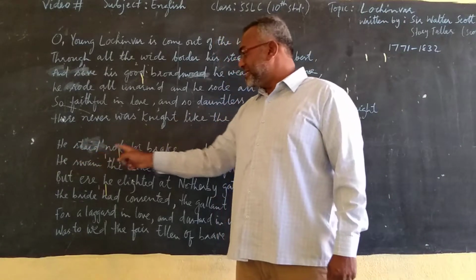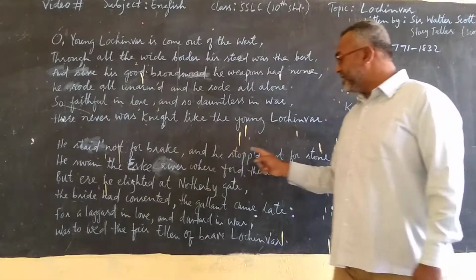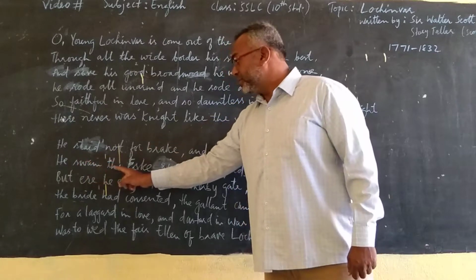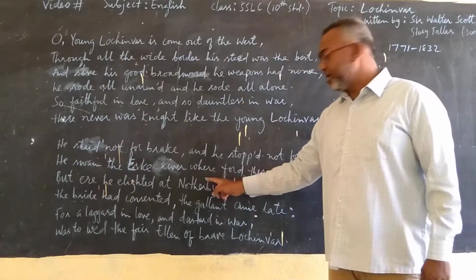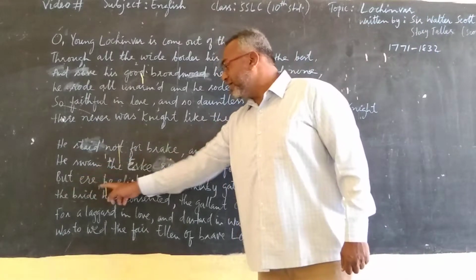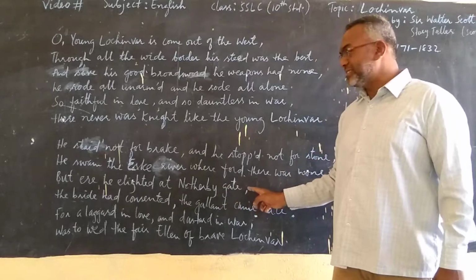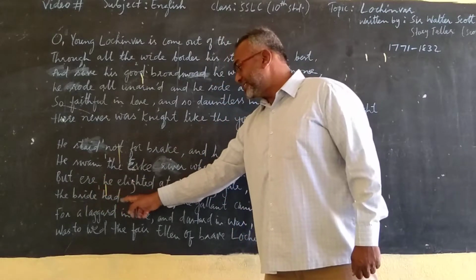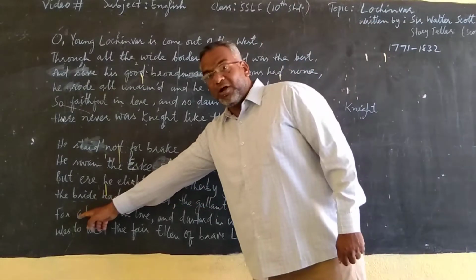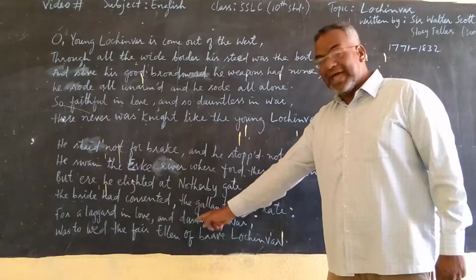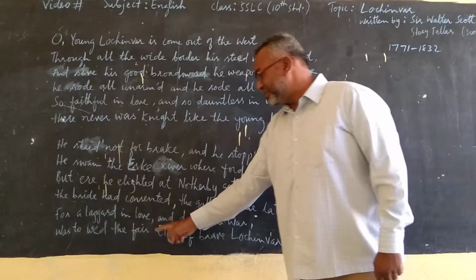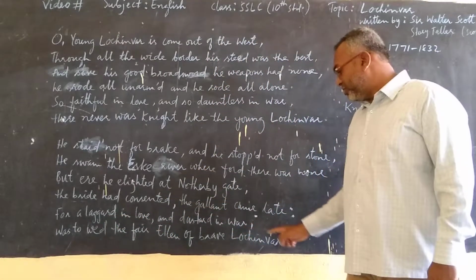He stayed not for brake, and he stopped not for stone. He swam the Esk river where ford there was none. But ere he alighted at Netherby gate, the bride had consented, the gallant came late. For a laggard in love and a dastard in war was to wed the fair Ellen of brave Lochinvar.